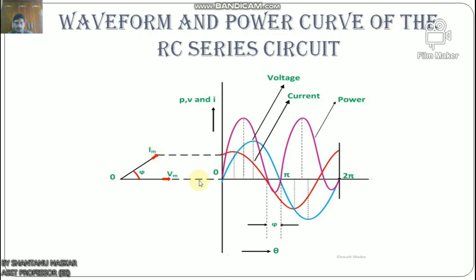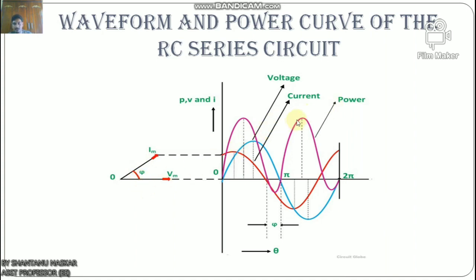Now let us discuss the waveform and power curve of the RC series circuit. Look here, this sky blue color is the waveform of voltage, and the red color is the waveform of current. Because this is a capacitive circuit, the current leads the voltage by an angle. For an inductive circuit, the current will lag the voltage.